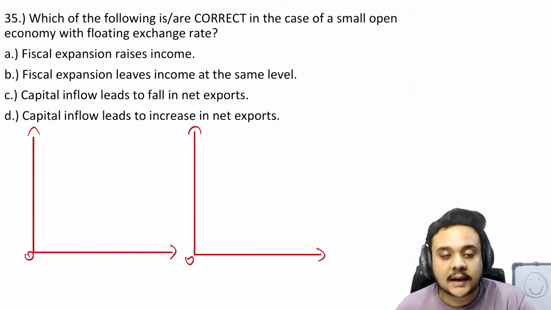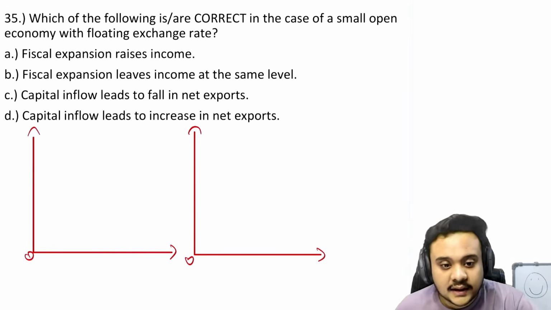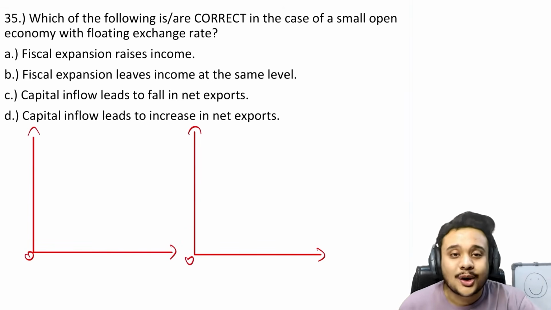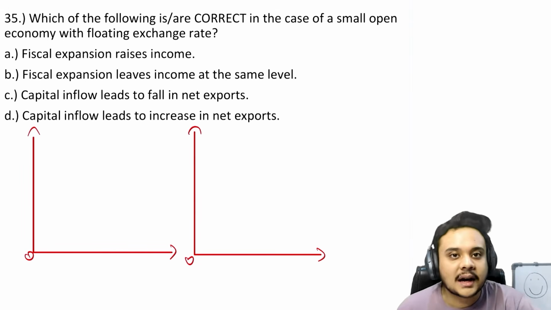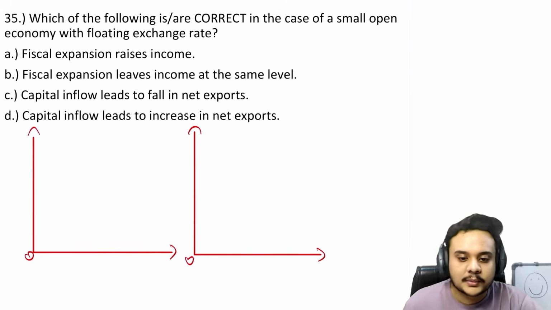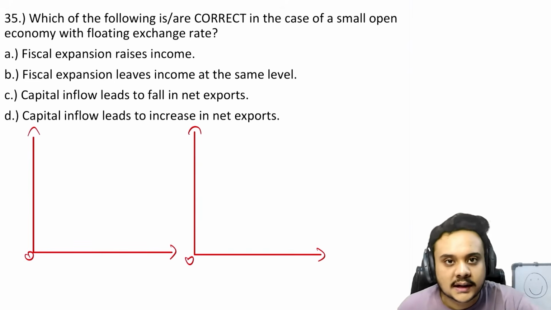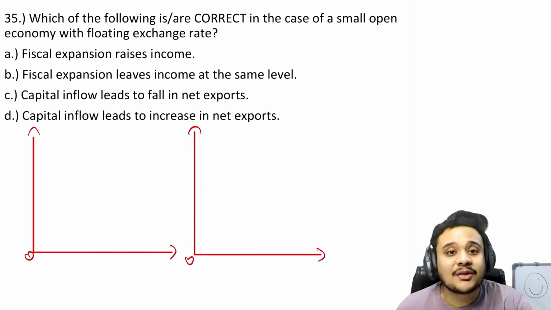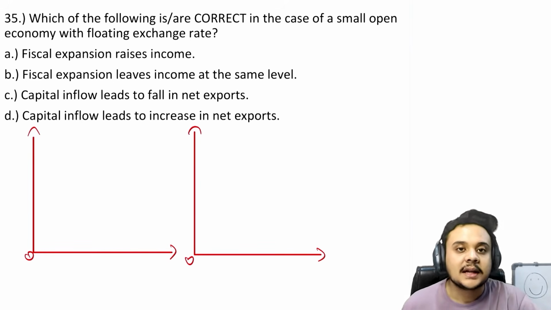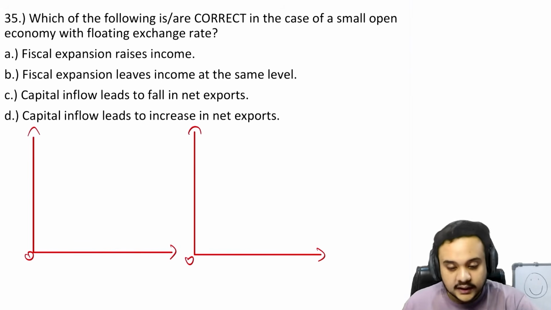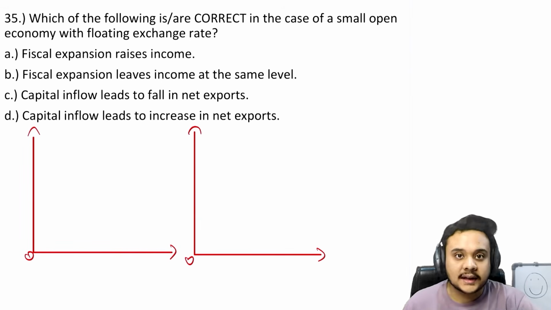But one advice is that for every separate option, draw a separate graph. Most people just draw one graph and try to make all of the options, or at least two or three of them, in the same graph, and that very often leads to mistakes. I have seen that personally. So always make a separate graph for each and every option.